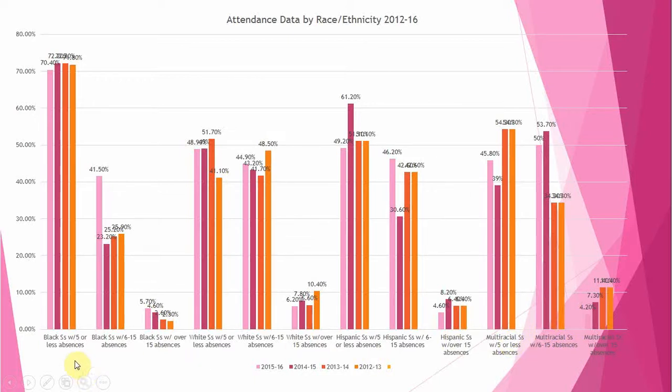So you have the percentages of students who have 5 or fewer absences: the black students, the white students, Hispanic, multiracial. Then you have students with 6 to 15 absences, right here, here, and here, and here. And then students with 15 or more absences, which is here, here, and here, and here. You can see that there are a lot of students in the category with 5 or fewer absences, and also a lot in the second category with 6 to 15.